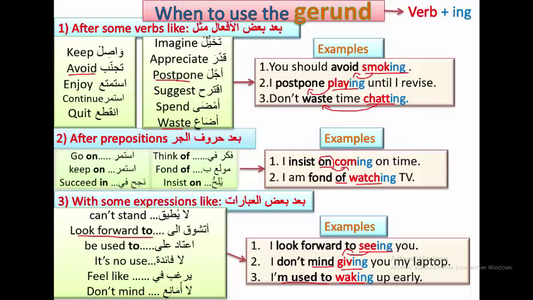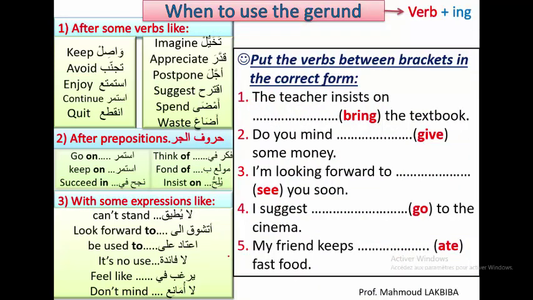Let's see some exercises so that you can understand better. These are the three rules, 1, 2, and 3, and I want you to put these verbs in the gerund form. I'll give you 3 minutes to do it. Stop the video and do it, then you check the correction.